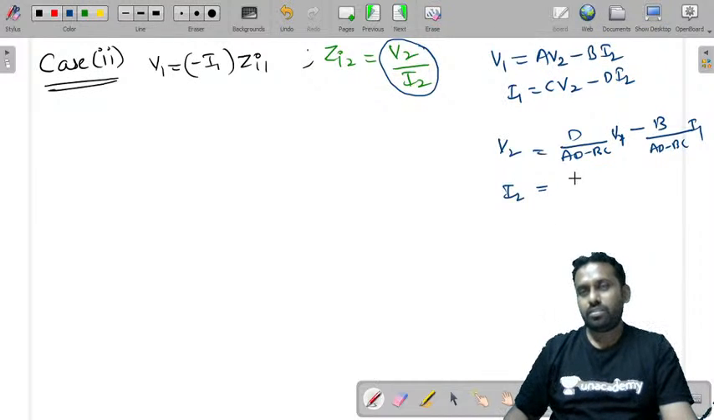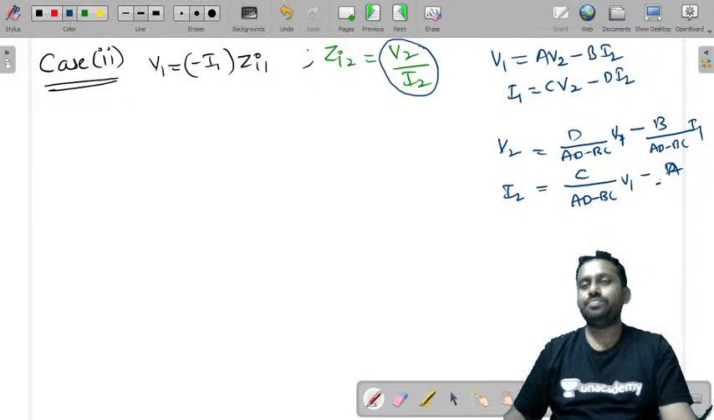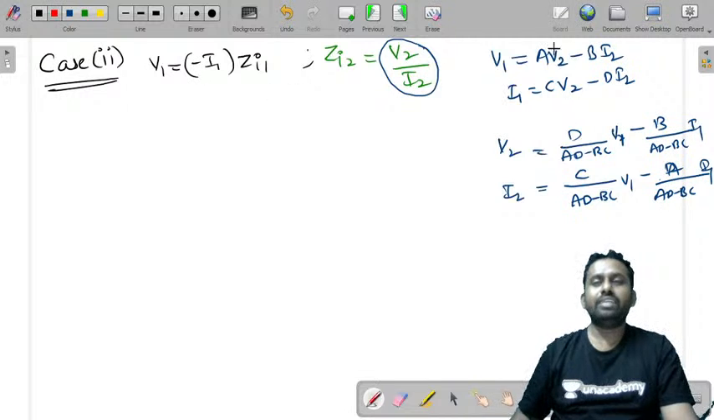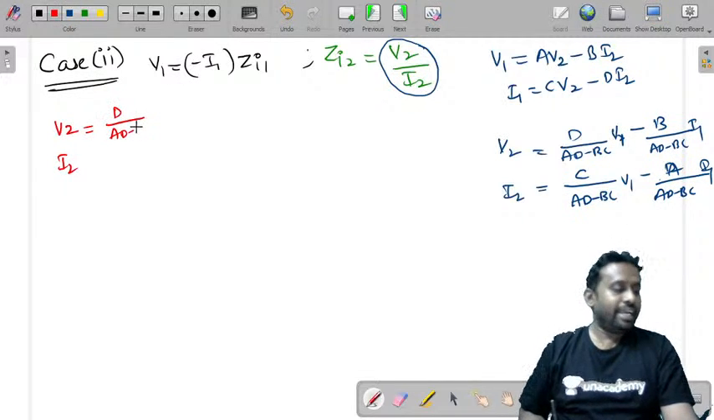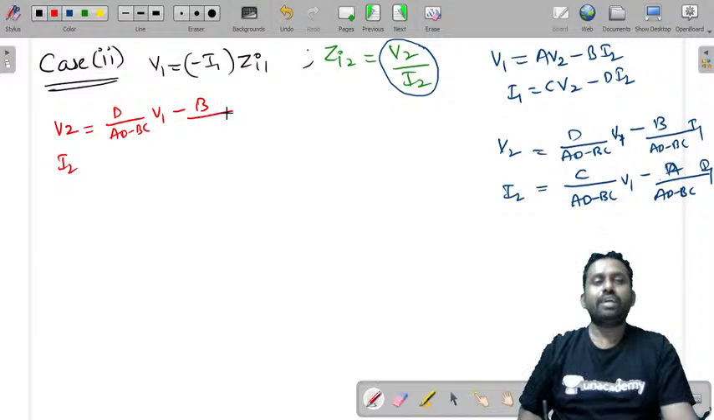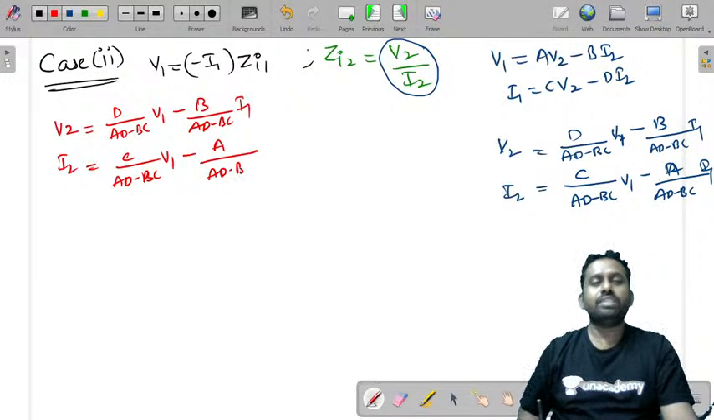Similarly, C by AD minus BC into V1 minus A by AD minus BC into I1. So you'll get these equations. Just take the inverse of this matrix. You can write this in terms of matrix and take the inverse. You'll get V2 is equal to D by AD minus BC into V1 minus B by AD minus BC into I1. Similarly, I2 is equal to C by AD minus BC into V1 minus A by AD minus BC into I1. So in this, try to substitute this condition.